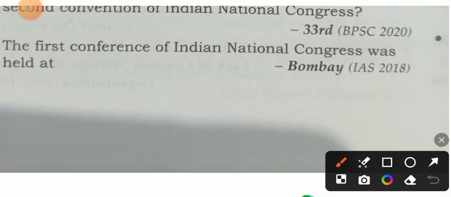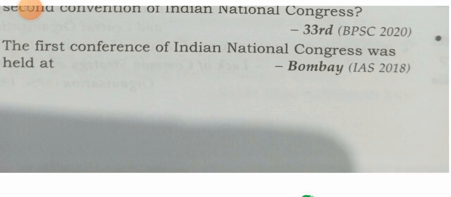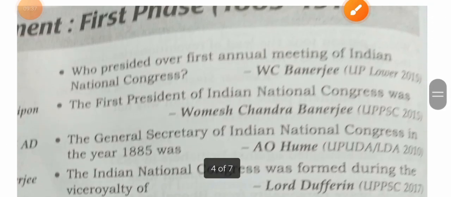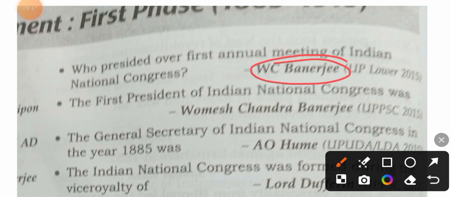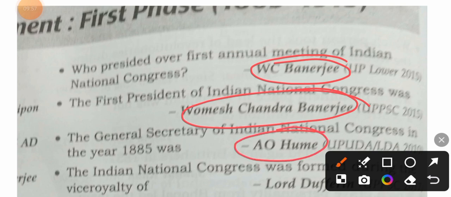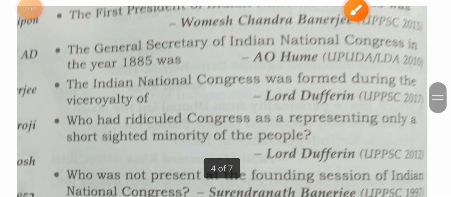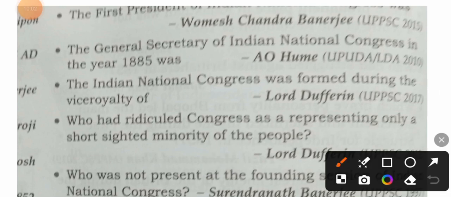The first conference of Indian National Congress was held at Bombay. Who presided over the first annual meeting of Indian National Congress? Umesh Chandra Banerjee. The first president of Indian National Congress was Umesh Chandra Banerjee. The General Secretary of Indian National Congress in the year 1885 was Alan Octavian Hume. The Indian National Congress was formed during the viceroyalty of Lord Dufferin.